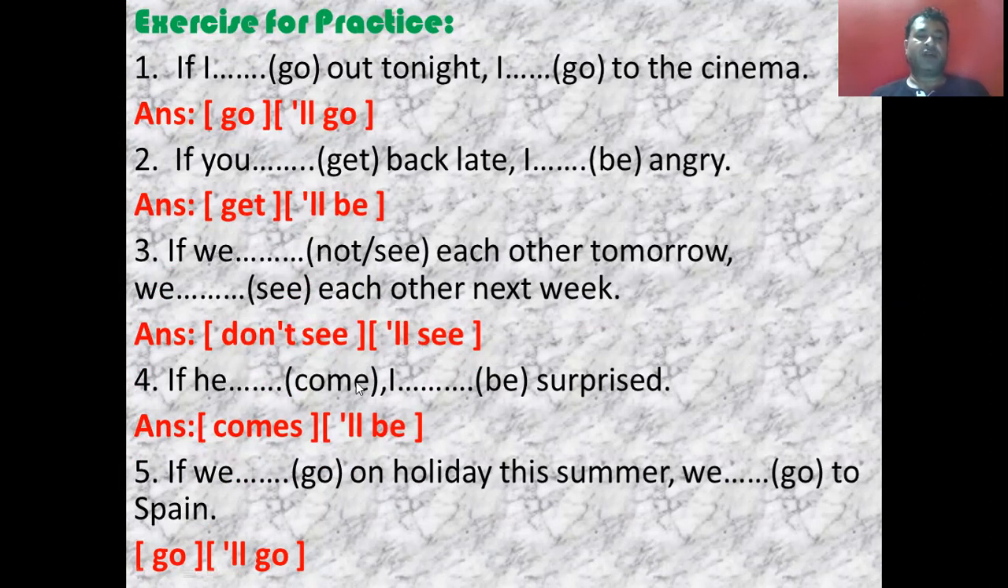Similarly, if he dash come, I dash be surprised. If he comes, I'll be surprised. And last, if we dash go on holiday this summer, we dash go to Spain. So again, if we go on holiday this summer, we will go to Spain. I think from these examples it is clear to you how the first conditional takes place, what the use of the first conditional is, and how it can be used.